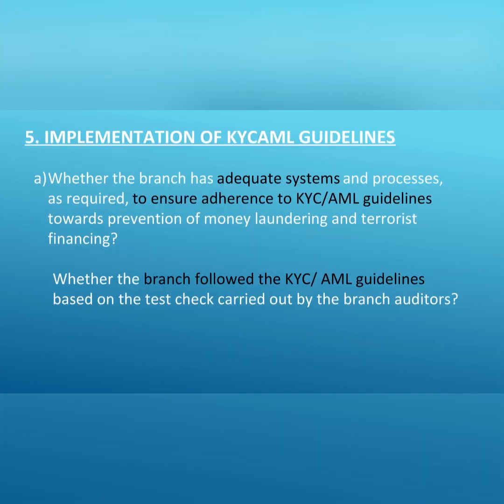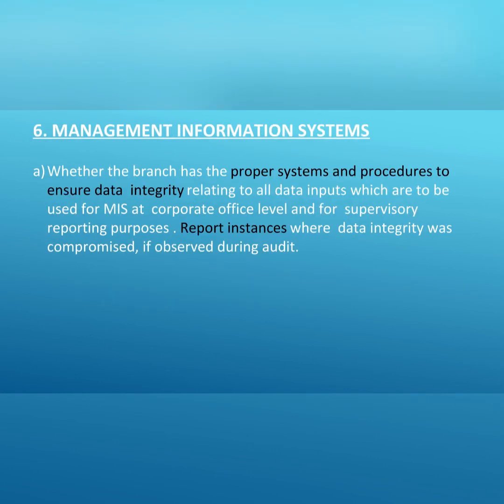Moving to point 5, which is about KYC AML guidelines. If during our test check we found that KYC AML guidelines were followed by the branch, then just report the same under this point. Point 6 is about MIS, Management Information Systems. Under this, we have to comment upon data integrity, that is, whether the bank ensures the same, and if we find any instances where the data integrity was compromised, then we need to comment accordingly.